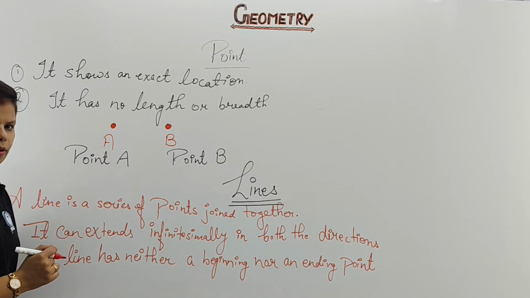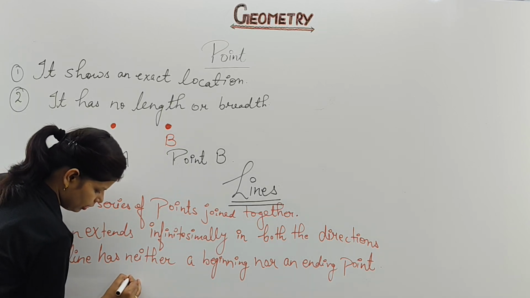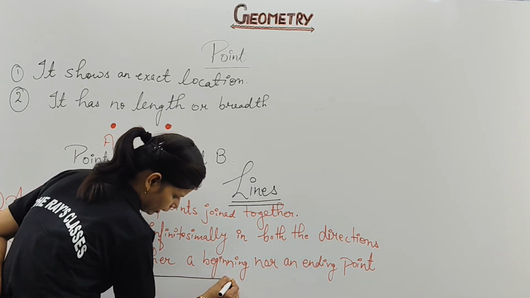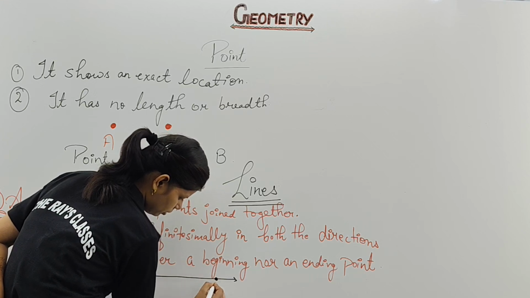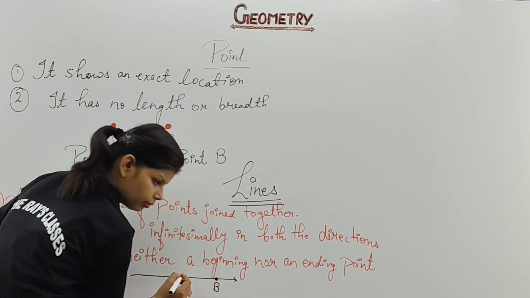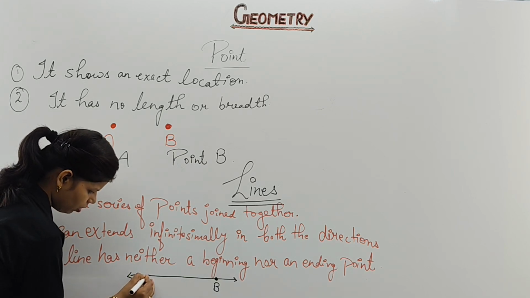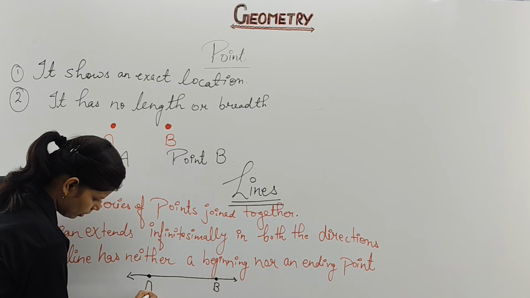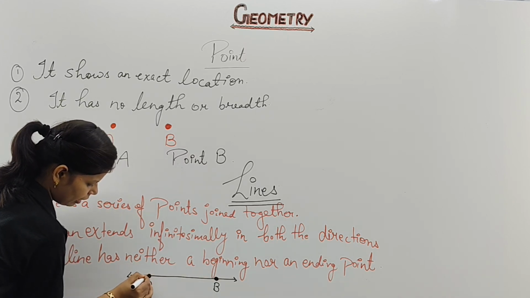Now if you are going to talk about the figure, can you guess what type of figure we are going to draw? When I am going to draw the figure of a line, I will draw it in such a way. For example, if I draw a line, I put a point here, B. I will put a point here, that will be your A. See, I have put 2 points here, but I have done one more thing.